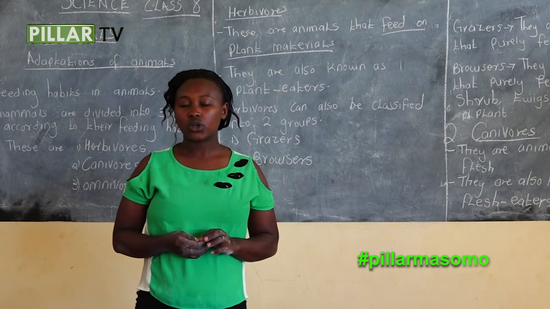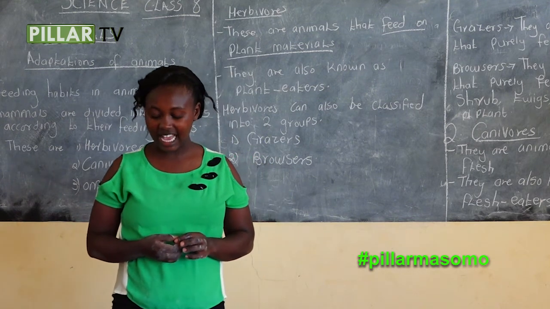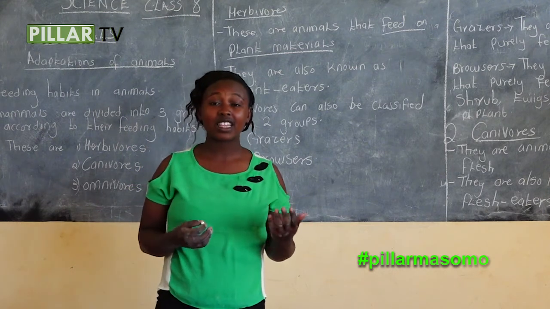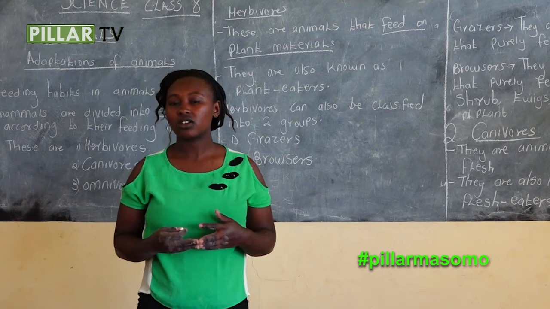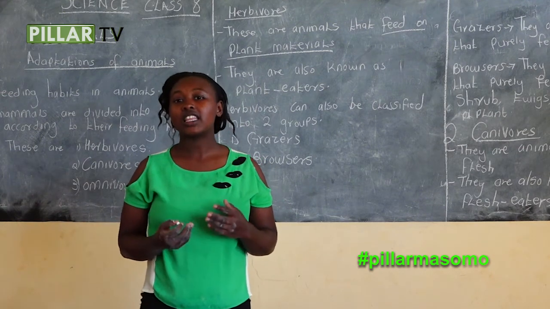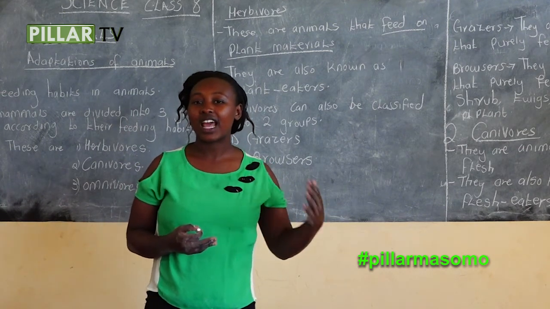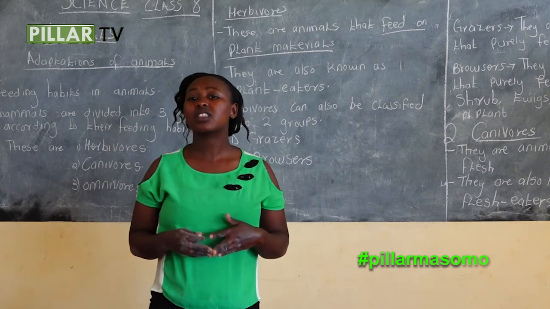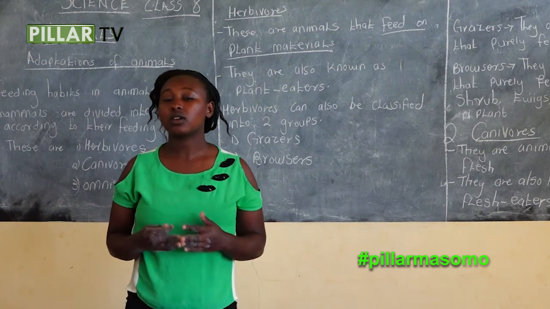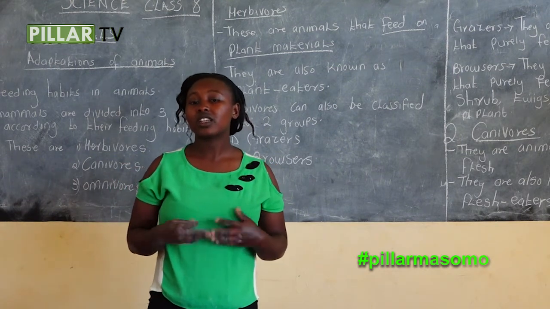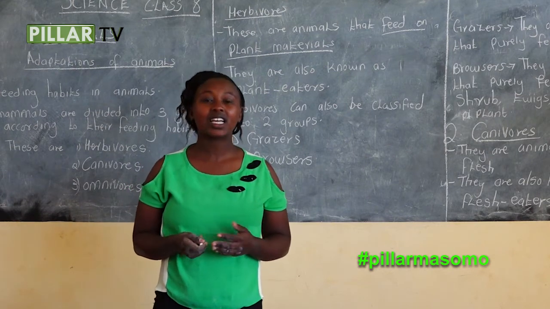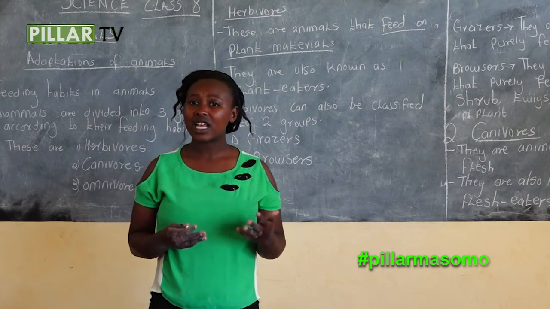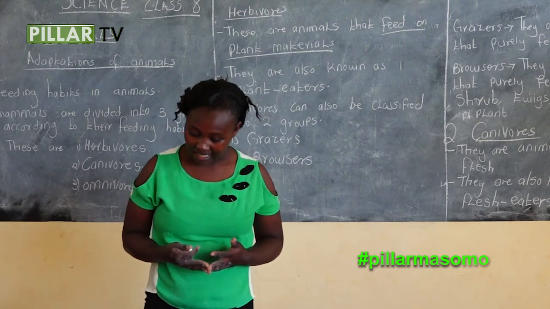The third question is, plant eaters are also called what? We have seen that plant eaters are also known as herbivores. Why? They are known as plant eaters because they feed on plant materials. And we gave some examples of plant eaters. We said these are like the cow, the sheep, the goat. Those are examples of plant eaters.